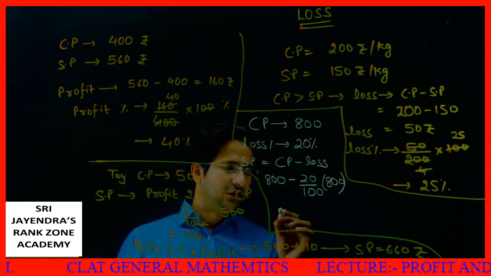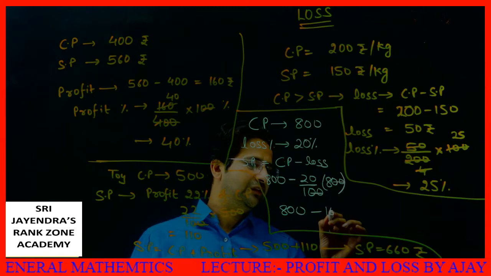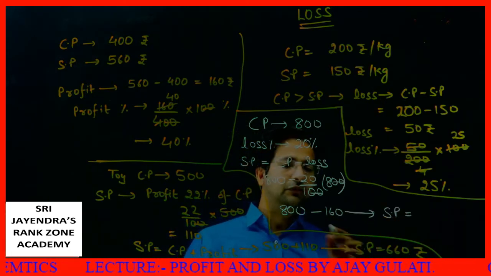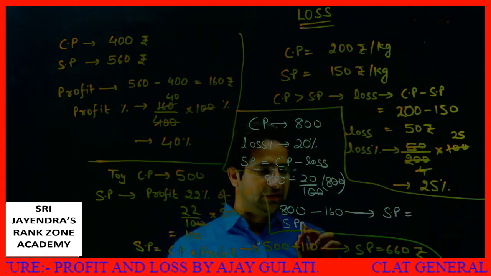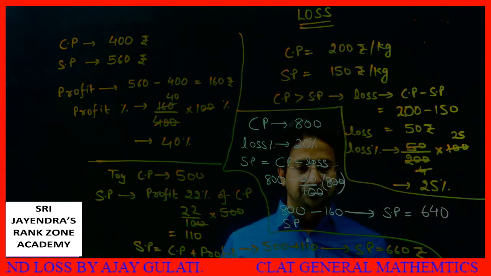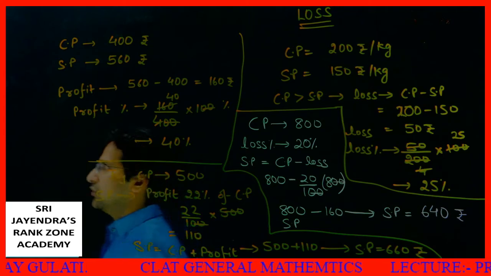800 minus this. So this becomes 800, 00 cancel, minus 160. So that way I can say my selling price is equal to 800 minus 160. This is my selling price. The selling price is equal to 640 rupees. You got this? I'm very sure you must have got this.